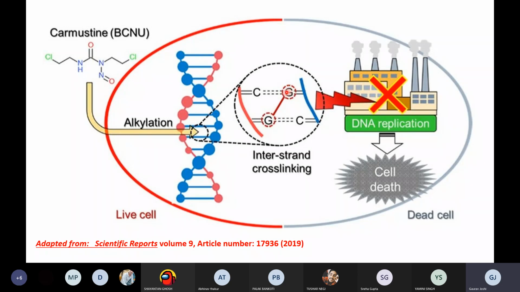So what will happen if the covalent bond is formed? DNA replication or transcription will not go on, so what we call the central dogma of molecular biology will not exist. And eventually the cell will die because of this cross-linking by the alkylating agent. So this is the important thing.